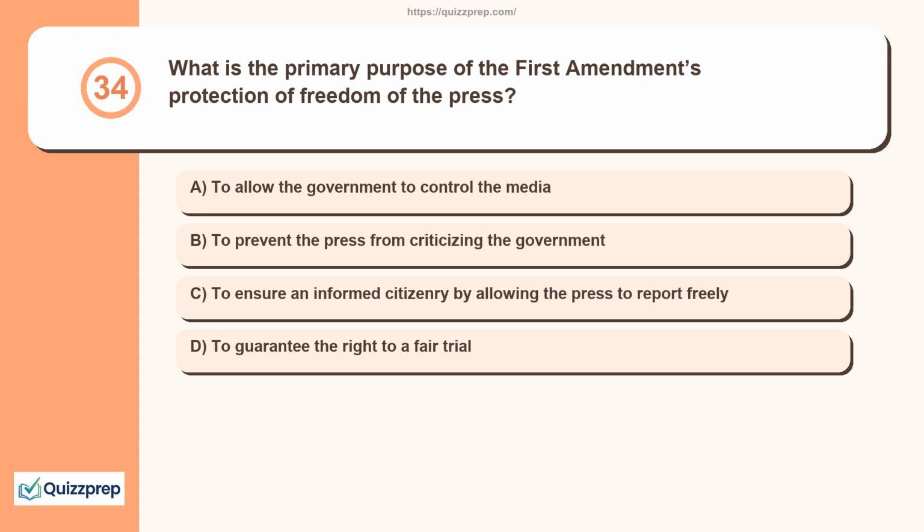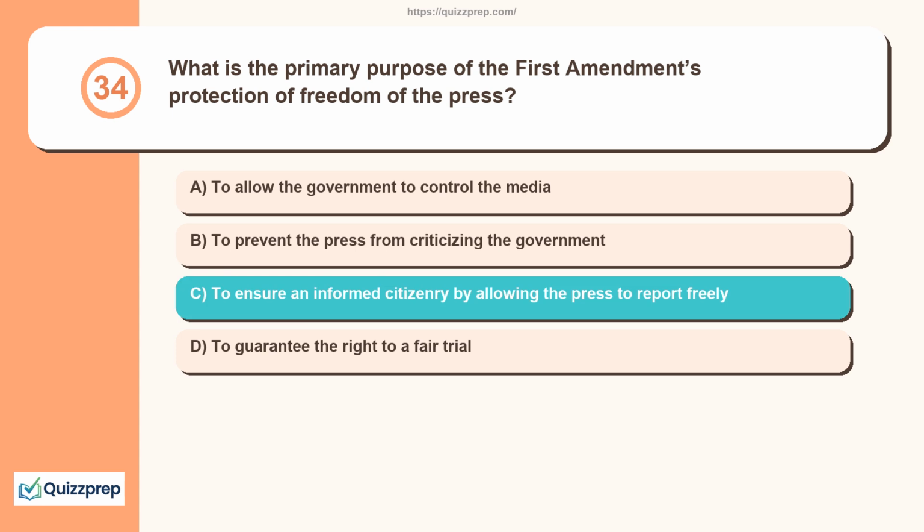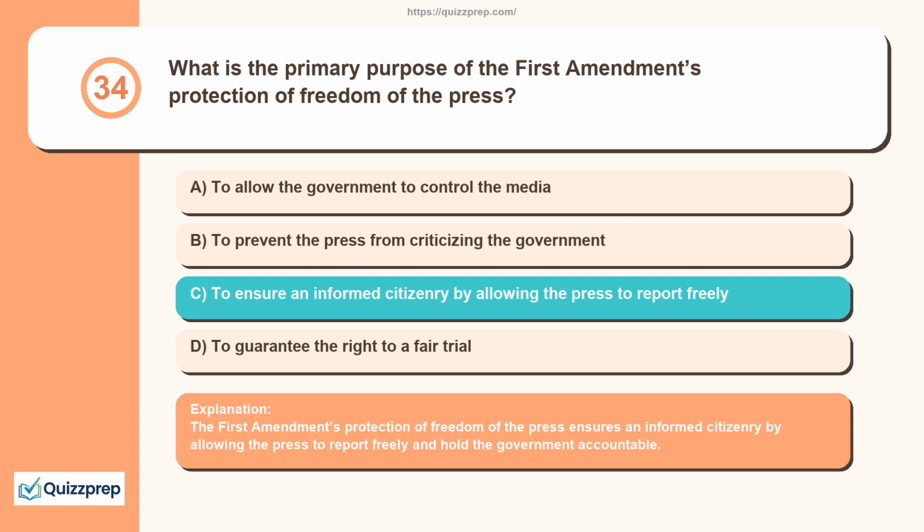Question 34. What is the primary purpose of the First Amendment's protection of freedom of the press? To allow the government to control the media, to prevent the press from criticizing the government, to ensure an informed citizenry by allowing the press to report freely, to guarantee the right to a fair trial. The First Amendment's protection of freedom of the press ensures an informed citizenry by allowing the press to report freely and hold the government accountable.